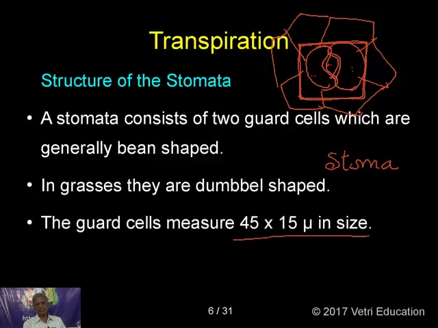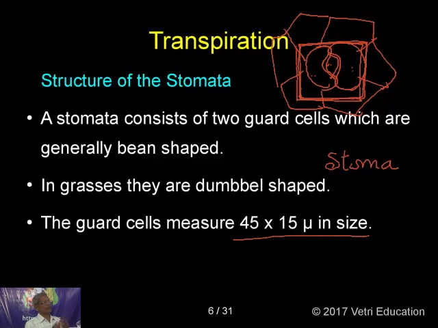So, a little bit of controversy is there in the usage of the term stomata. But anyhow, for your level, just understand this as a stomata. It is used in a singular form as well as in the plural form.